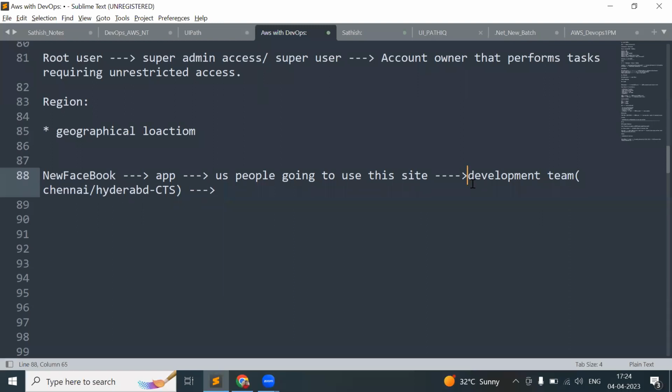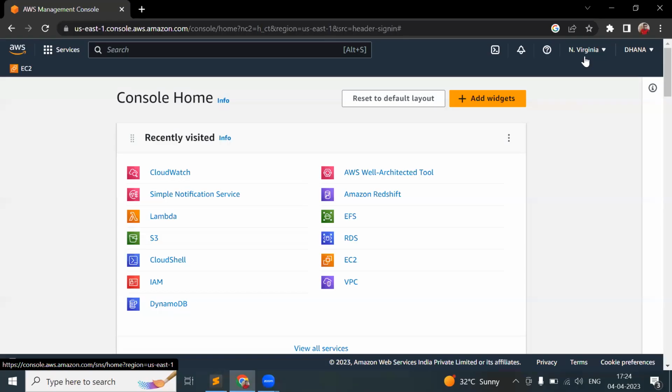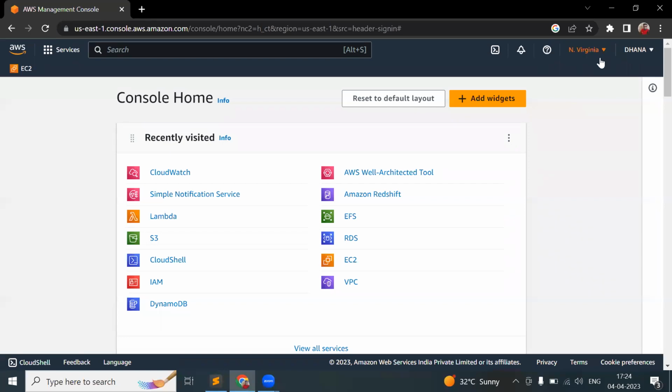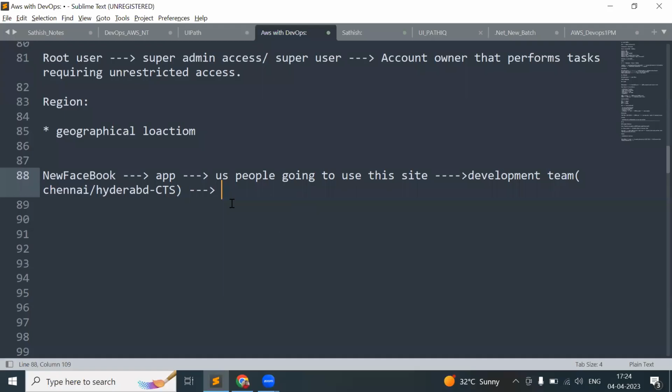The development team is in India, but the people using the app are in the US. So I need to choose the region based upon the people or based upon the development team. Do I choose the Asia region or the US region? Guys, which region do I need to choose?